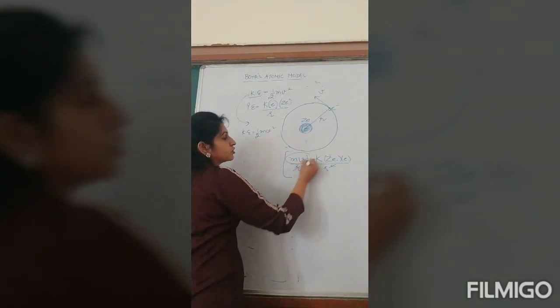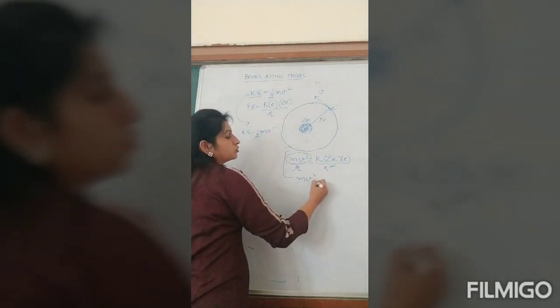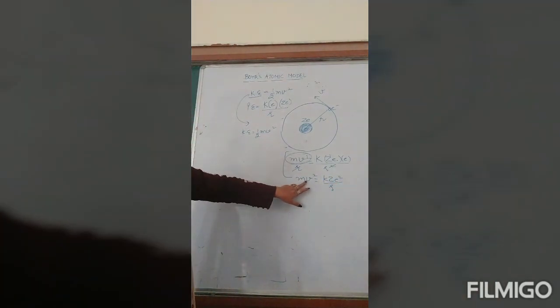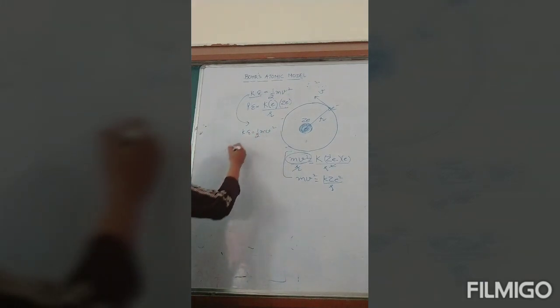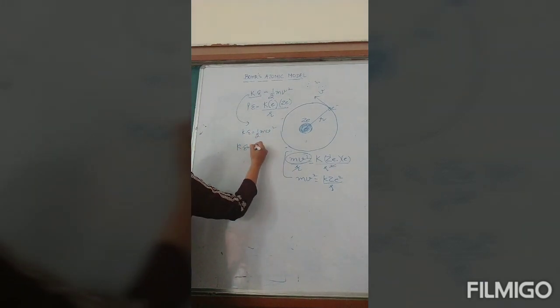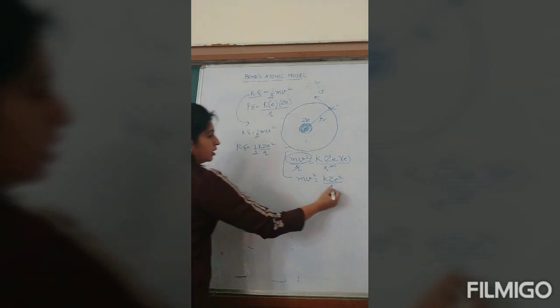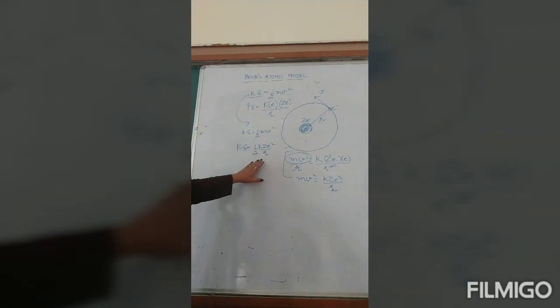From here, mv square comes out to be K ZE square over R. So using this value of mv square, kinetic energy comes out to be half K ZE square over R. So this is your kinetic energy.